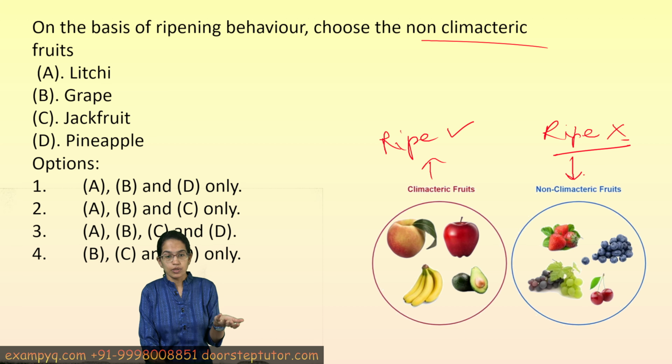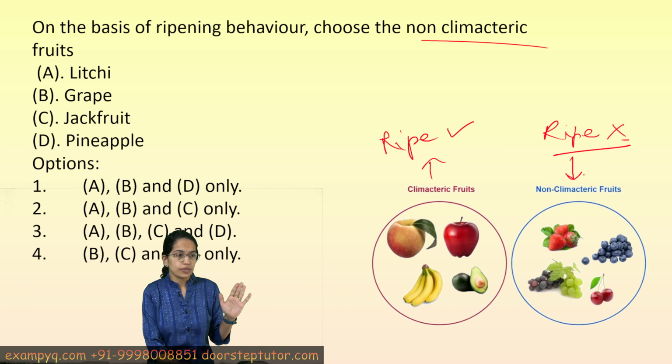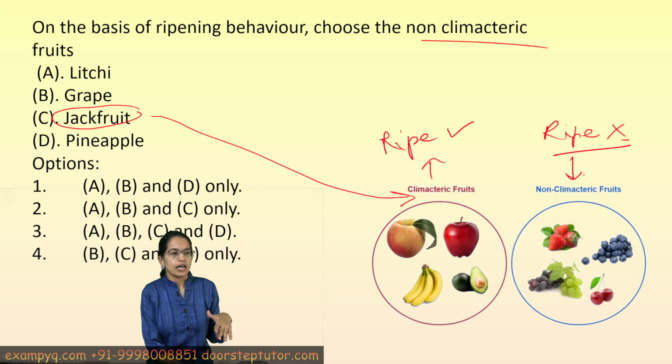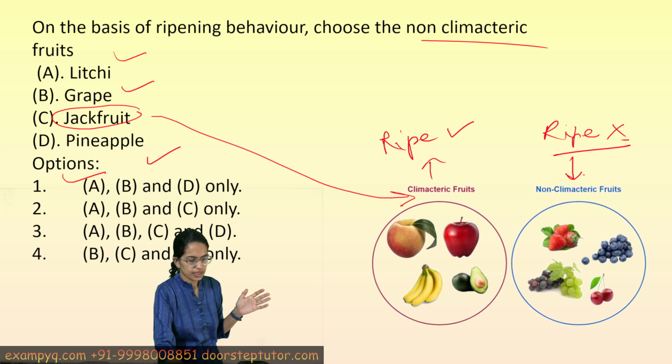For example, blueberry, grapes, strawberry, lychee. So, sorry, not chili, lychee. Okay, so these do not ripen once they are plucked, right? Now here from the given choices, jackfruit is a climacteric fruit. The other three are non-climacteric. They do not ripen once they are off the tree. So lychee, grape and pineapple would be the correct answer. So A, B and D would be the correct option here.